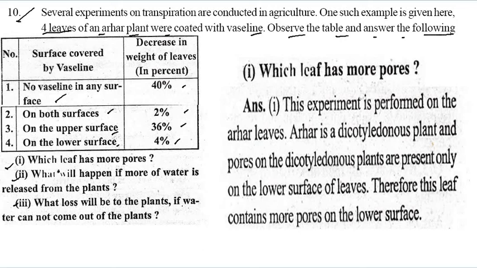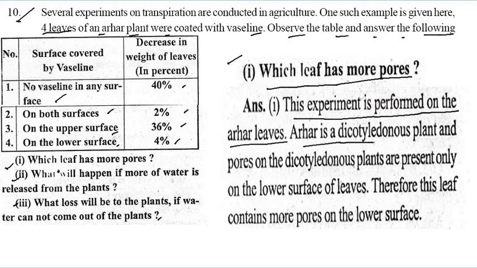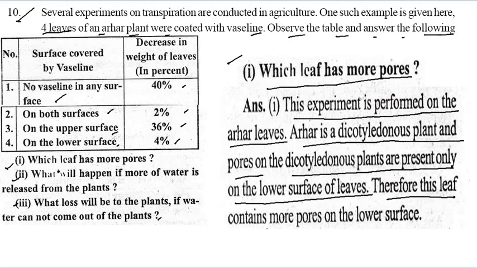If water cannot come out from the plant. So let us see one by one. Which leaves have more pores? This experiment is performed on the arhar leaves. Arhar is a dicotyledonous plant, and the pores on dicotyledon plants are present mainly on the lower surface of the leaf. Therefore, this leaf contains more pores on the lower surface.